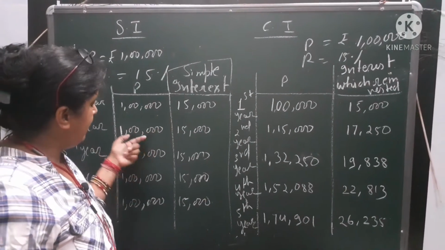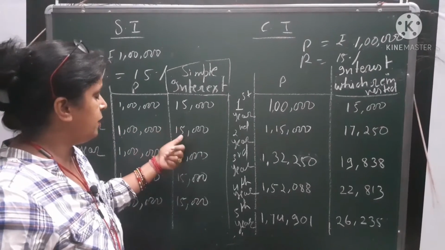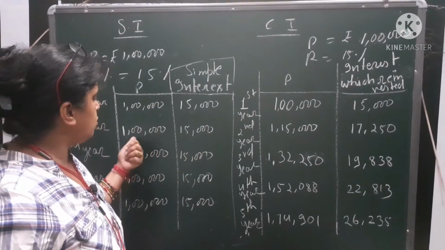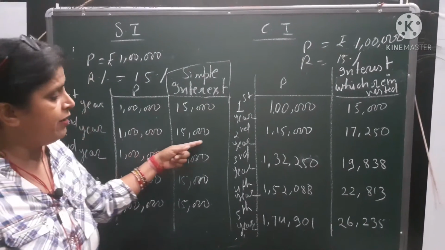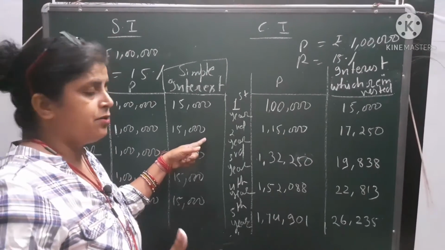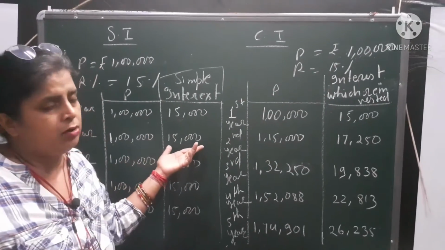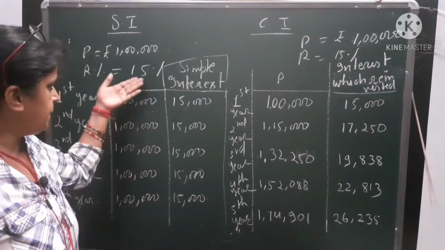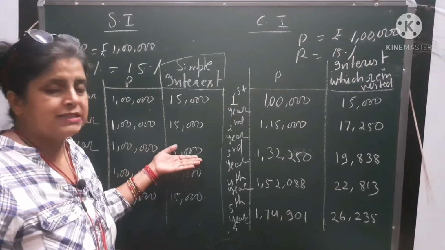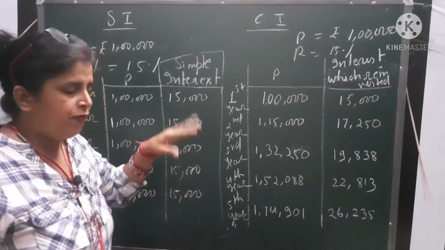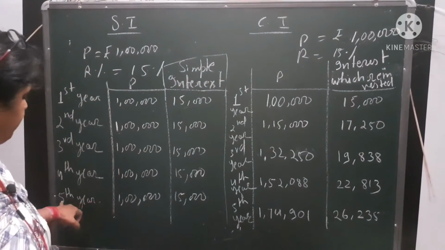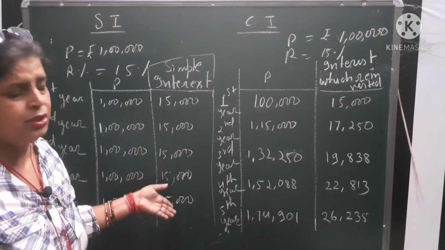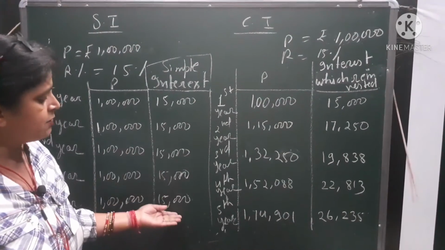Again at the end of the second year he got 15,000, because 15% of 1 lakh is always 15,000 and the principal is not changed. So 1 lakh principal is also for the second year. So 15,000 rupees he got as interest at the end of the second year. Again he withdrew this amount for his personal uses. Again the third year, 1 lakh rupees is the principal and he got 15,000 rupees at the end of the third year. Again he withdrew the amount. So finally, till the 5th year I have shown here, principal was 1 lakh and his interest which he used for personal work was 15,000.